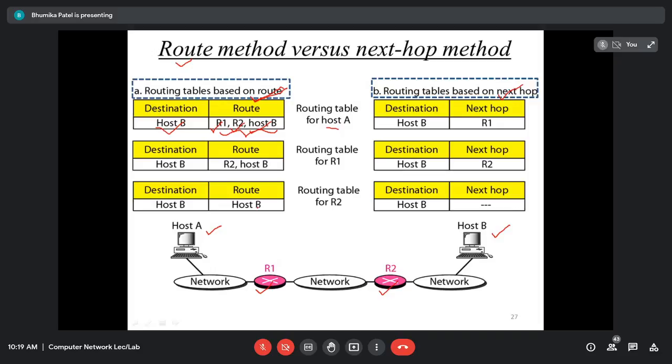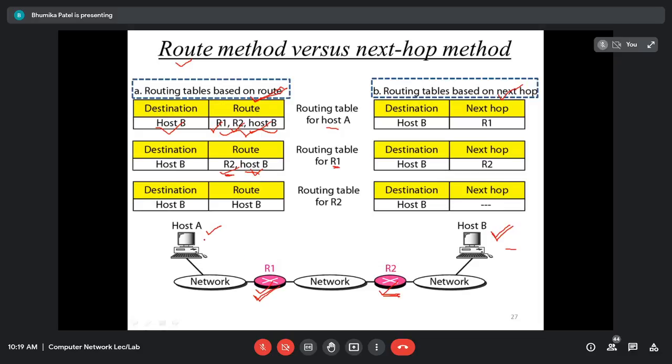and you can see the complete information about the entire route in the routing table. Similarly, if you see here router 1, the complete information will be what? Router 2 and host B. For router 1, we have host B as a destination machine. My router 1 has to send the message to host B. So obviously I have to store the entire information. That is, first I will send the message to router 2 and then host B, as you can see in the figure.